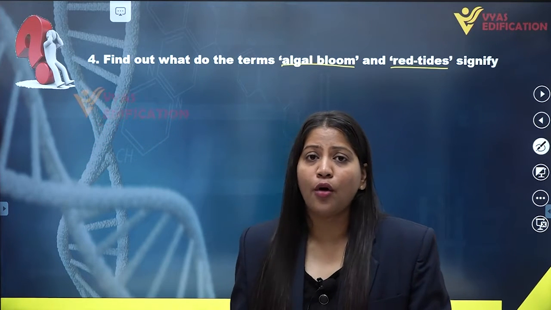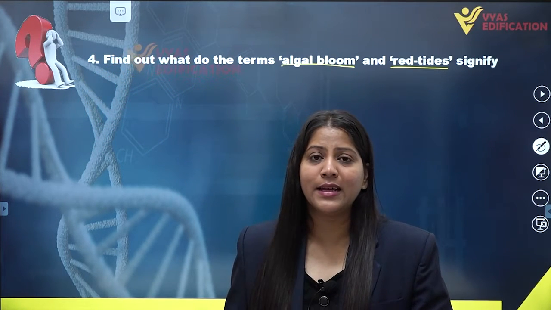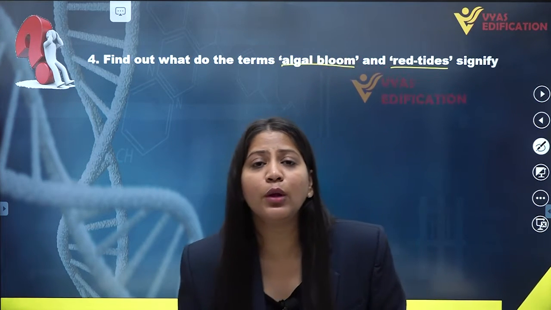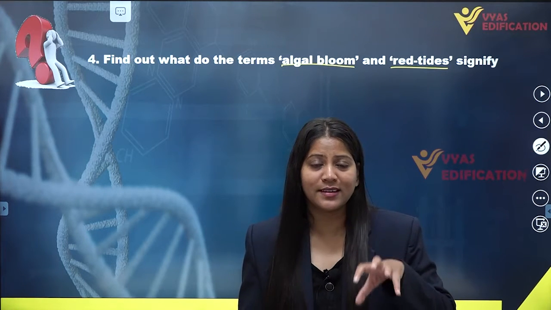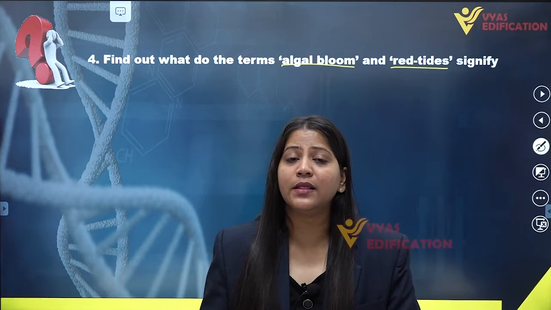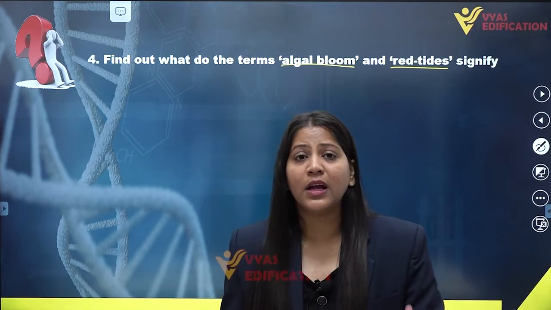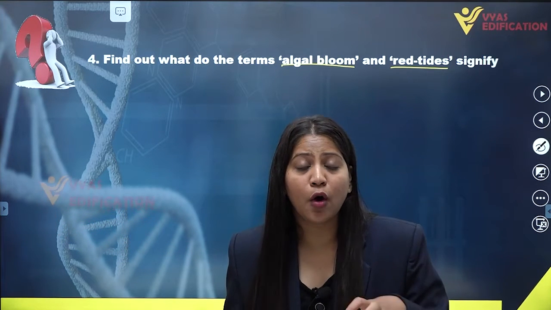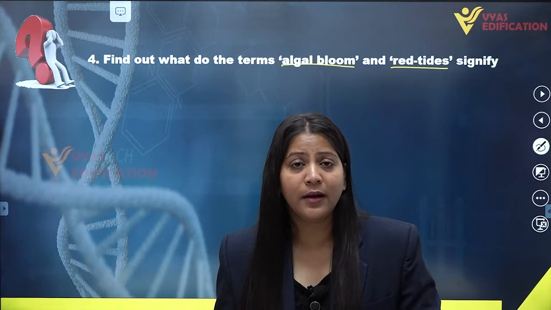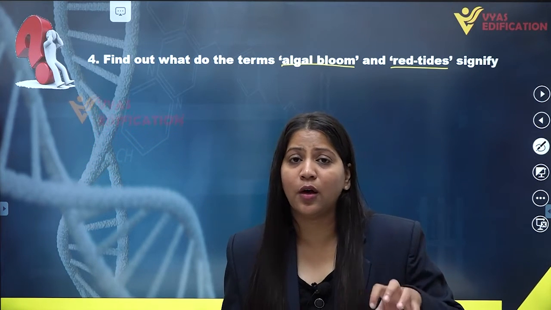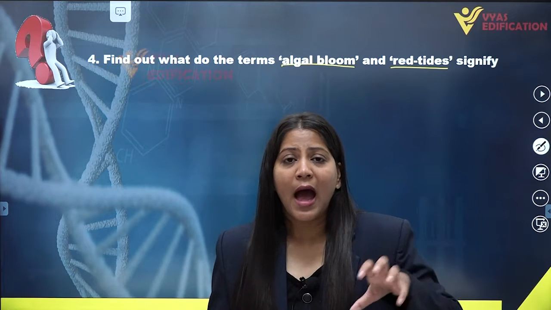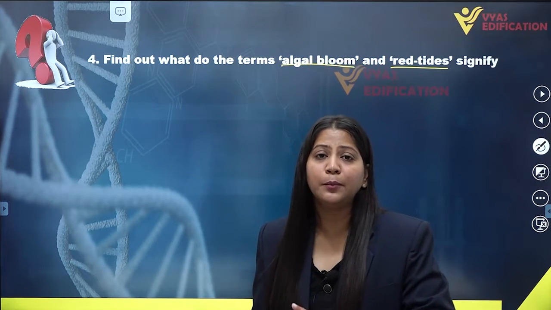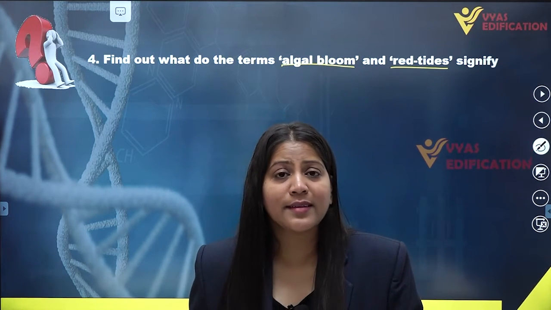If their number increases in the water body, they will feed on the organic matter present in the water body. And if they are feeding on the organic matter, they will require more oxygen. This increases the demand, known as biological oxygen demand, BOD. And this causes the death of fishes and other aquatic animals present in that particular water body. So this is known as algal bloom.